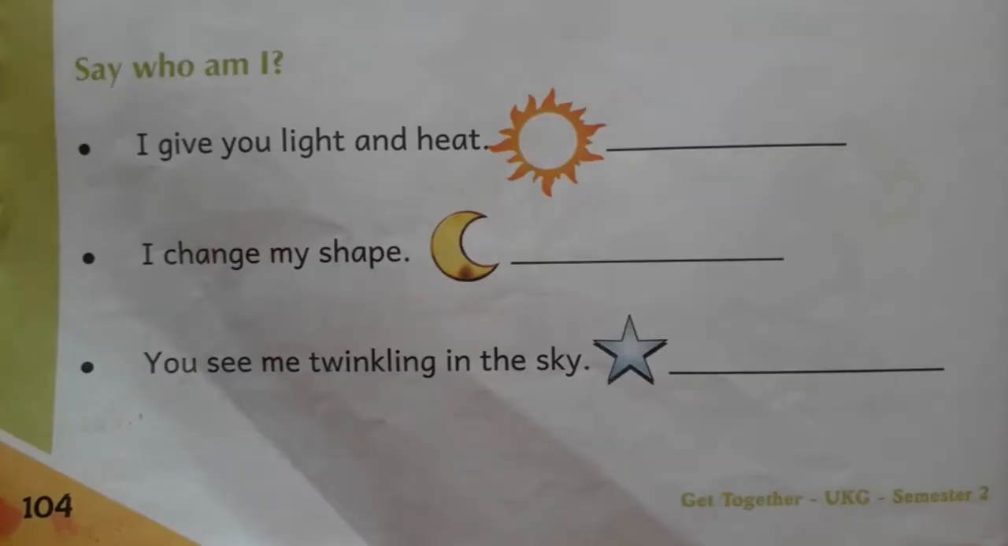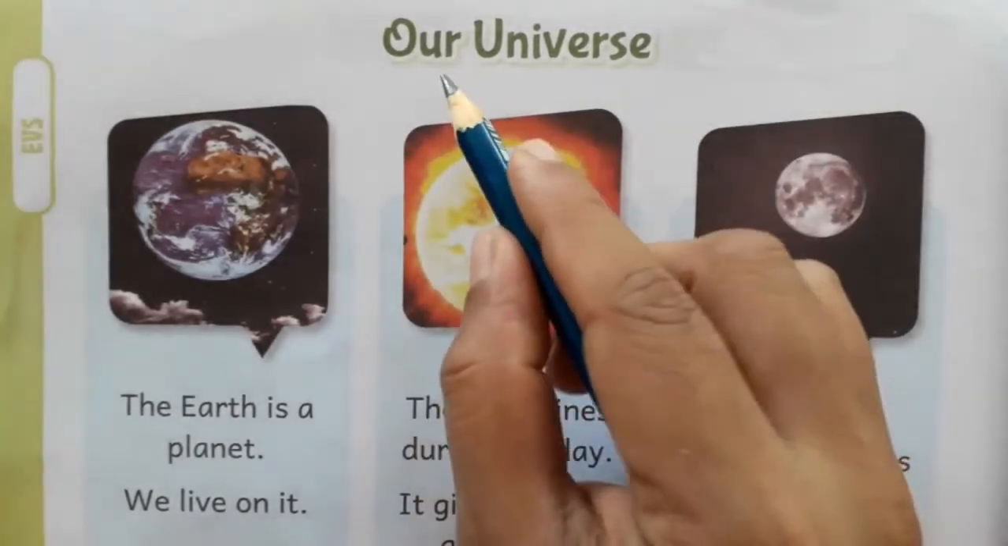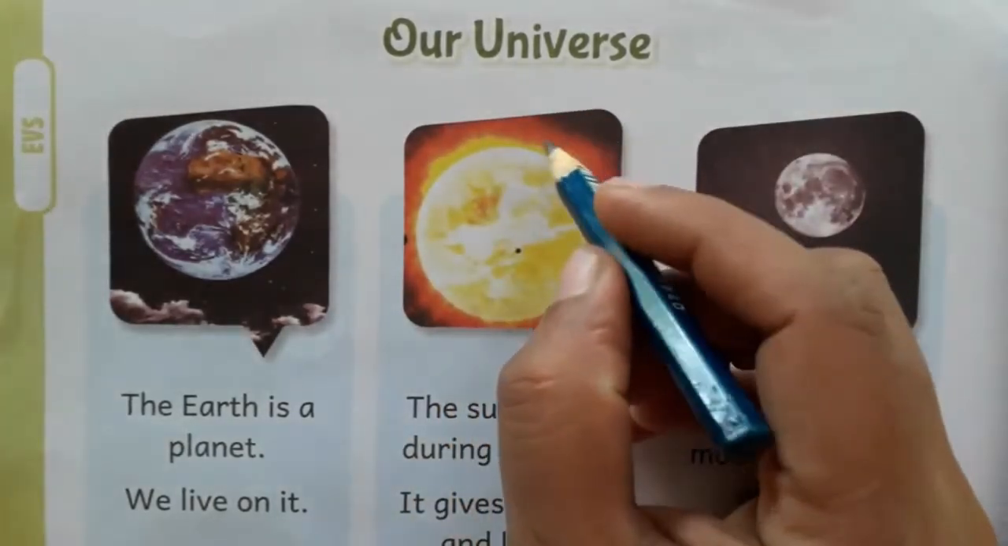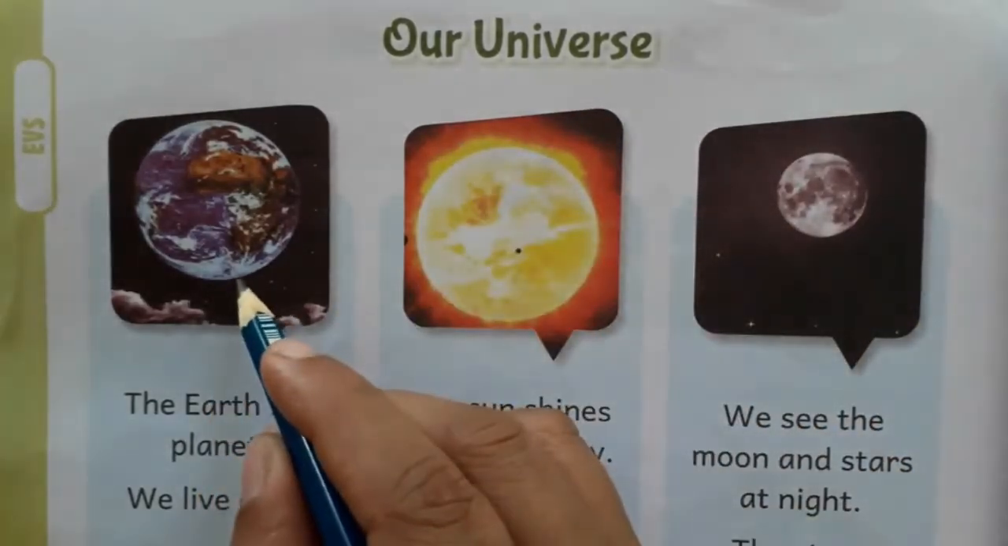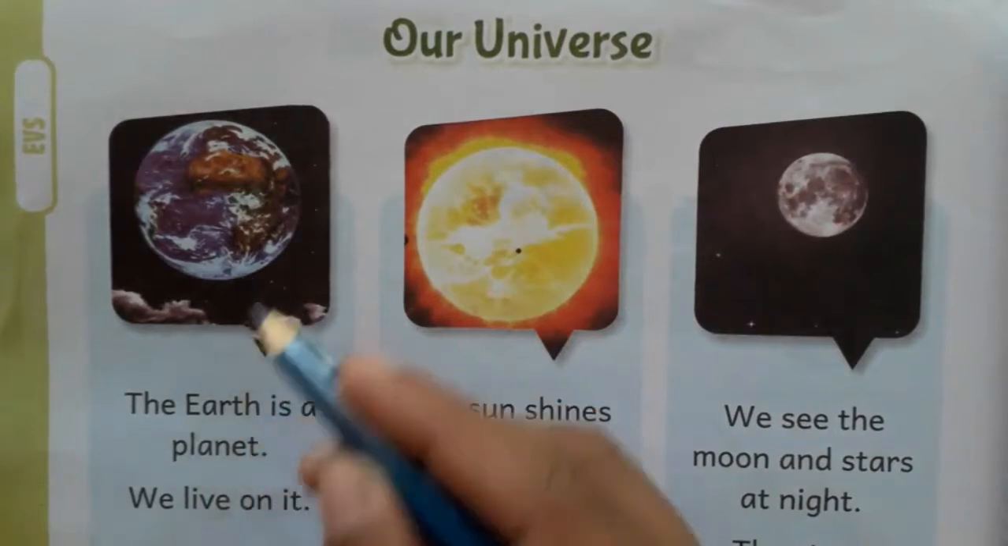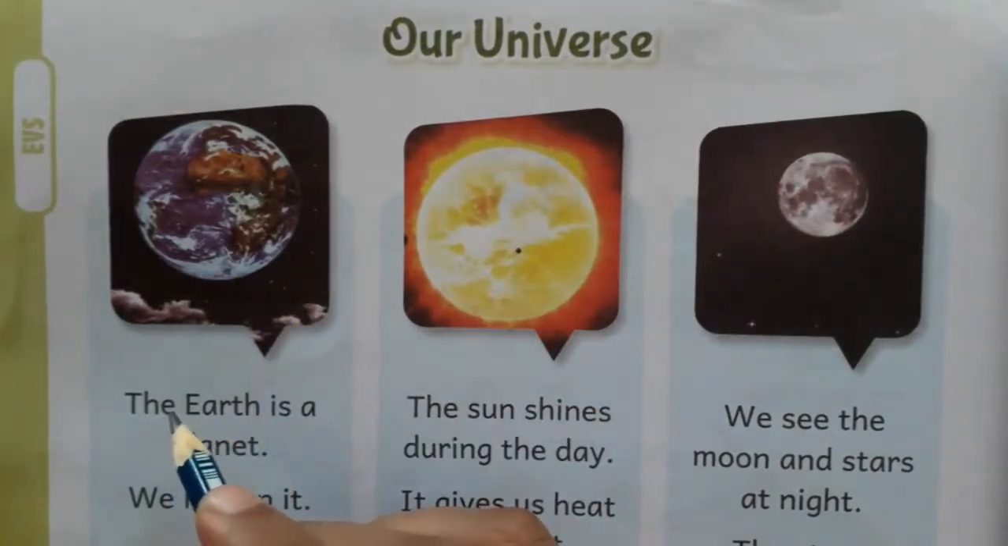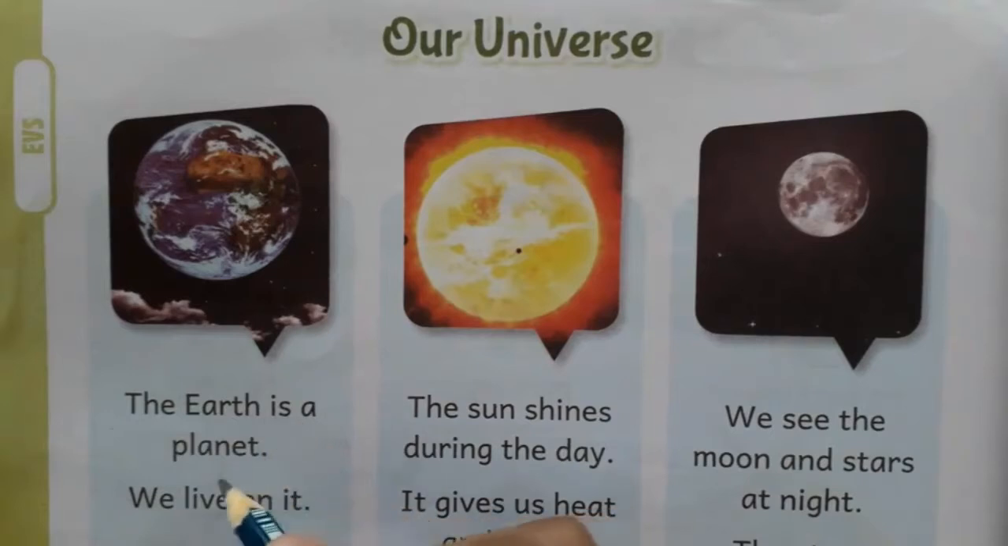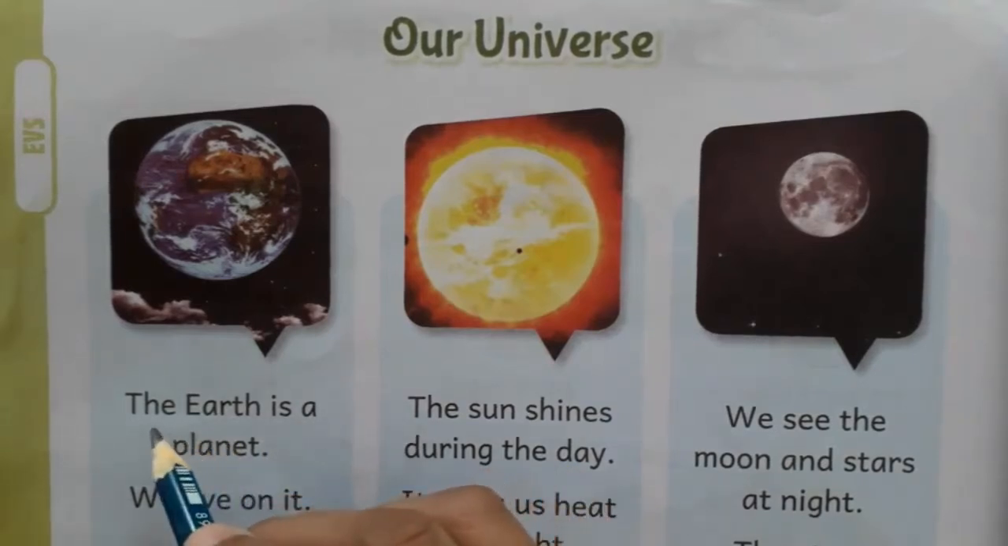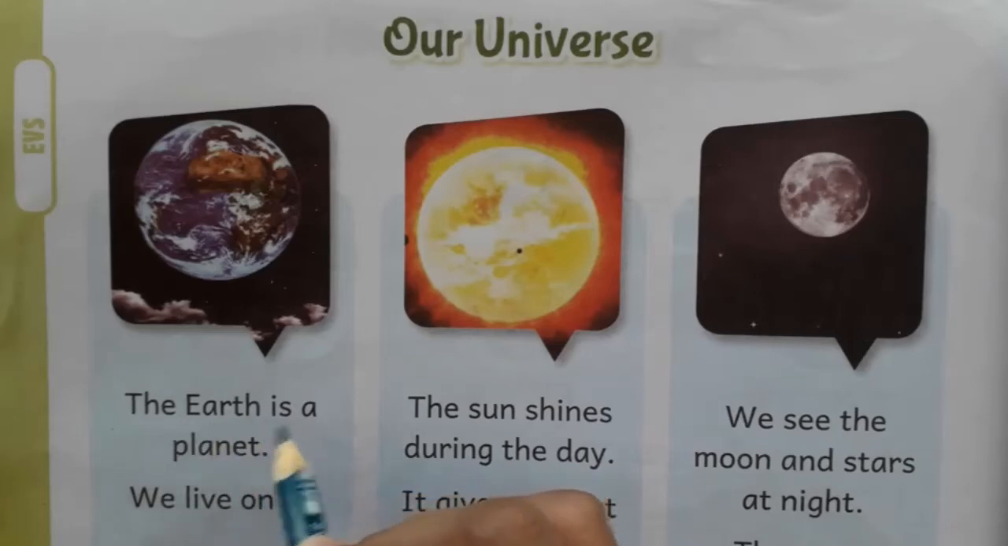Children, open your Get Together Semester 2 book, page number 104, okay? Children, say everyone, our universe. Look here. This is the earth, right? Say everyone, the earth is a planet. We live on it, okay? Say once again, the earth is a planet. We live on it.